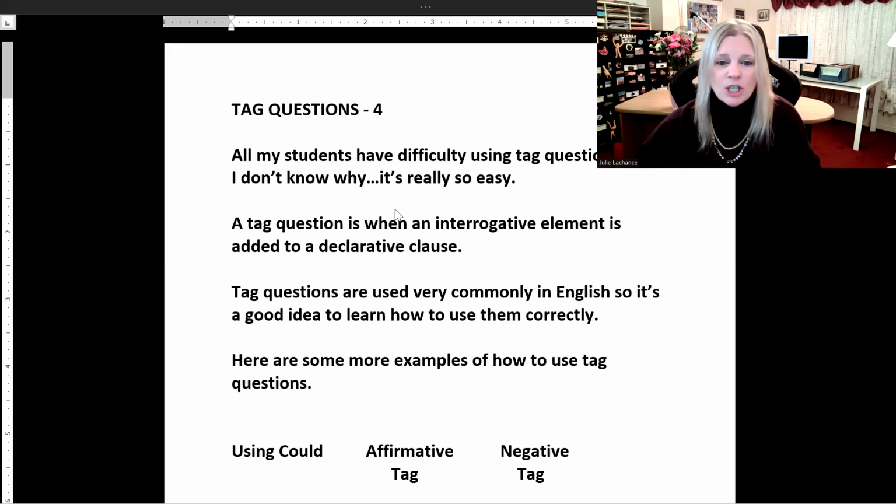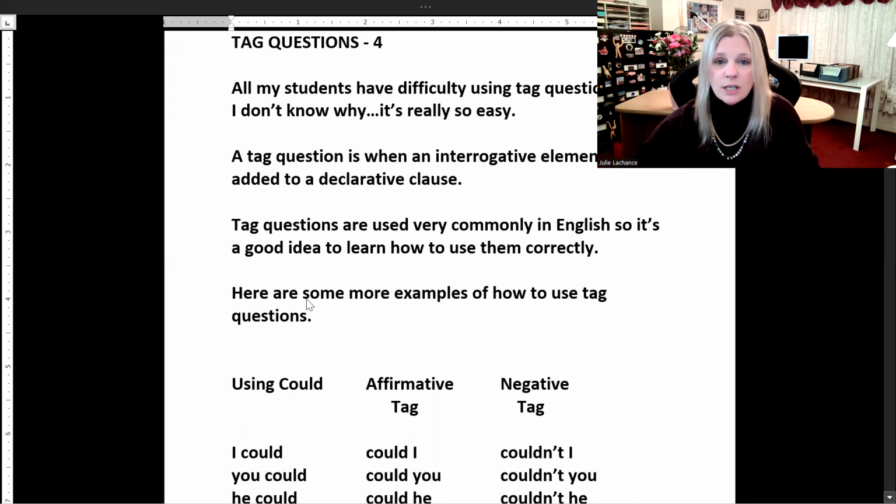A tag question is when an interrogative element is added to a declarative clause. Tag questions are used very commonly in English, so it's a good idea to learn how to use them correctly. Here are some more examples of how to use some tag questions. We're going to be looking at could tonight.